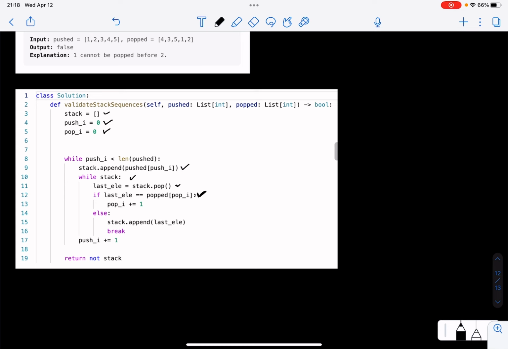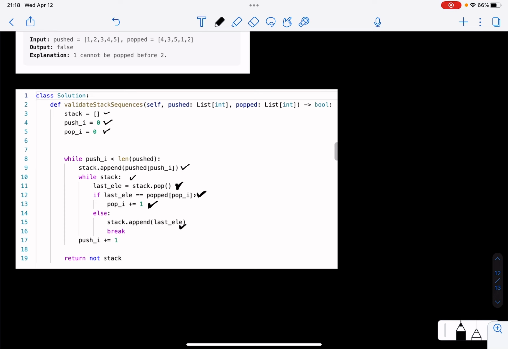If it is equal, then we pop from the stack. So we had popped over here, and we just increment the counter there. Else, here we append to the stack because we had removed from the stack here. So if the pop operation is not done, we popped here and we appended here. That means effectively no change had been made.